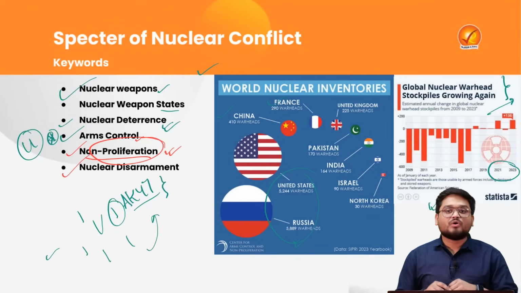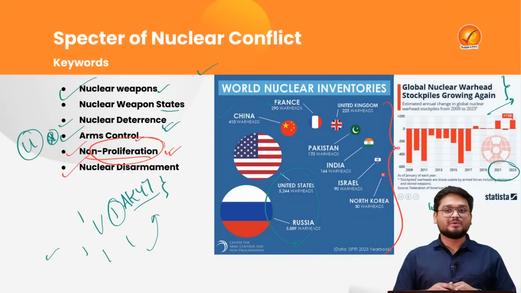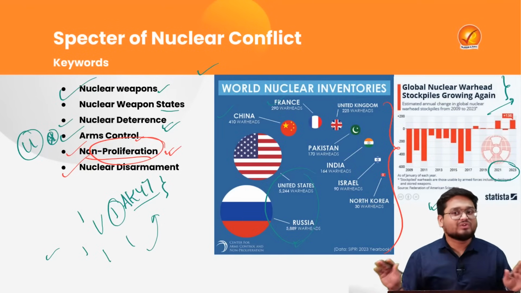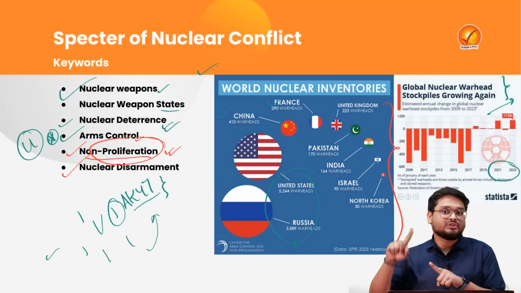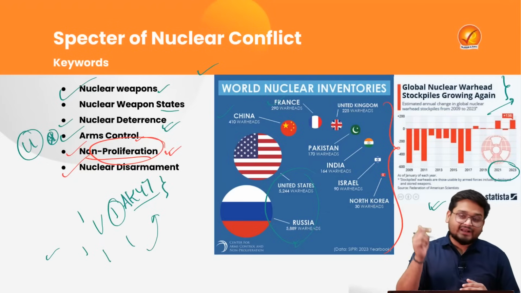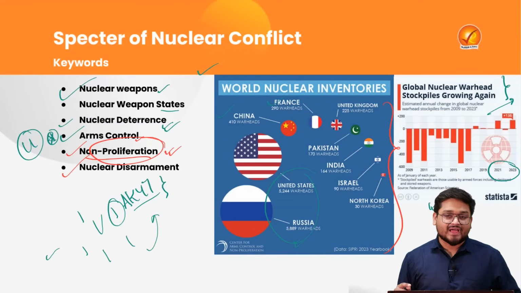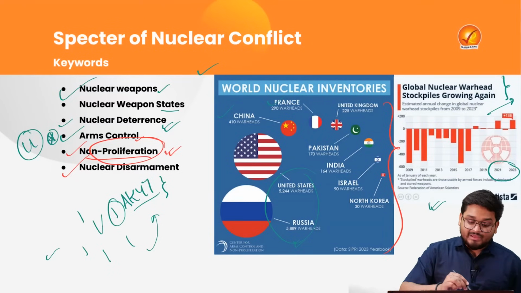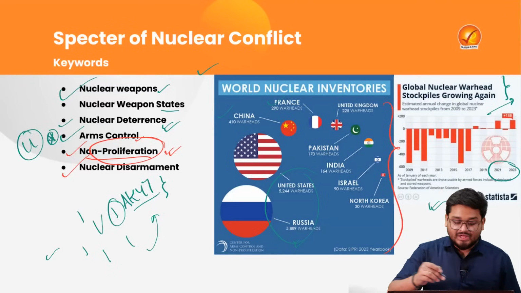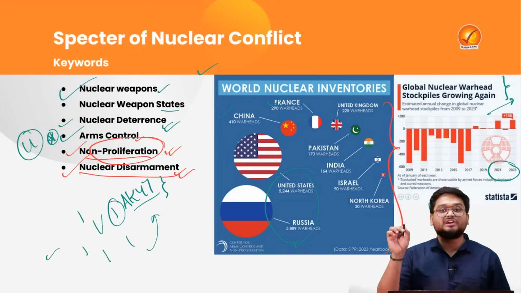And finally, when we talk about the states or the countries who already have nuclear weapons, such as these countries, there should be a particular future, say 50, 100 years from now, where they should not be having any nuclear weapons, because even one nuclear weapon with one country is actually a threat to other individuals in the other nations and so on. So having even one nuclear weapon with any country is equally dangerous as having 100 and 200 and so on. So maybe in the near future, according to various global discourses and discussions on nuclear weapons, there is a future where there should be no nuclear weapons with anyone, and this term is known as nuclear disarmament.